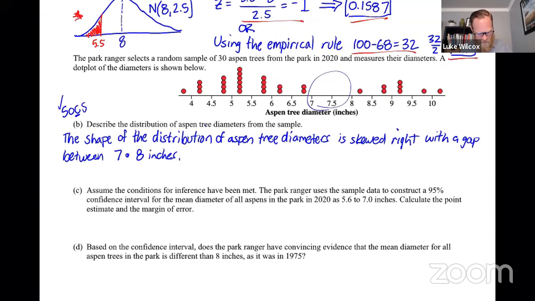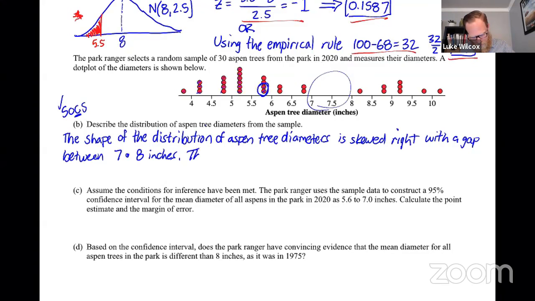And so when I think about the center on this one, because it's a skewed distribution, I would lean more towards using the median rather than the mean. And we have 30 trees here. So if I'm trying to find my median, I know it's going to be between the 15th and the 16th value. So 1, 2, 3, 4, 5, 6, 7, 8, 9, 10, 11, 12, 13, 14. 15 and 16 are both right here. So I know that my median is going to be there at about 5.8-ish.